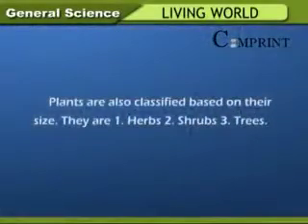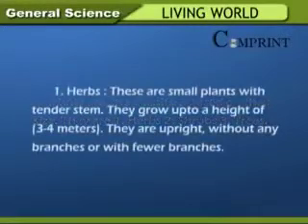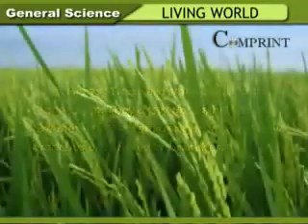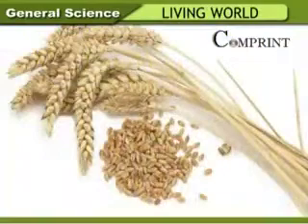Plants are also classified based on their size. They are 1. Herbs, 2. Shrubs, 3. Trees. Herbs. These are small plants with tender stem. They grow up to a height of 3 to 4 meters. They are upright without any branches or with fewer branches. Example: paddy, wheat, mustard, brinjal, lady's finger.